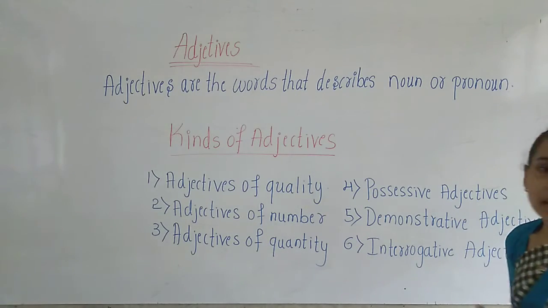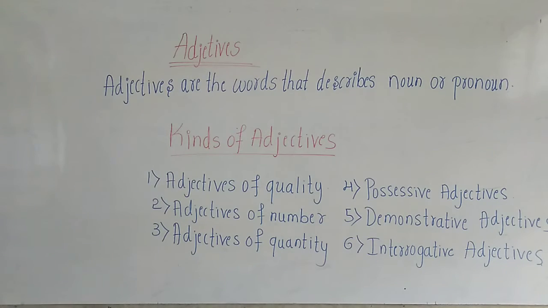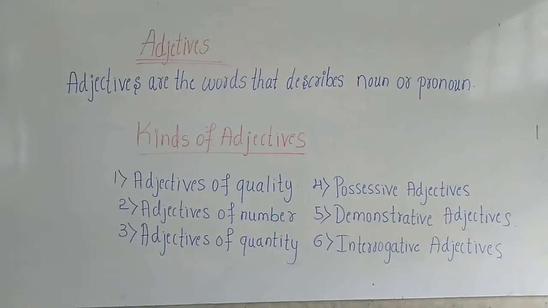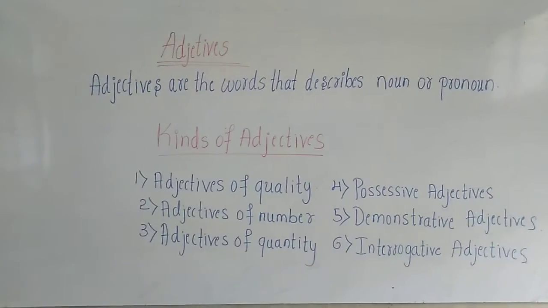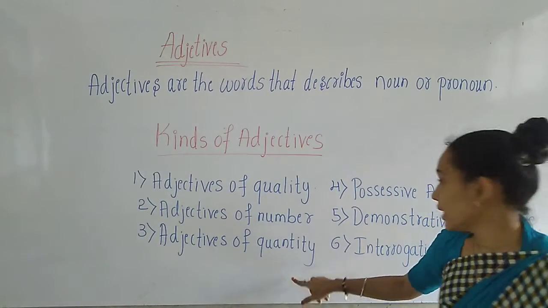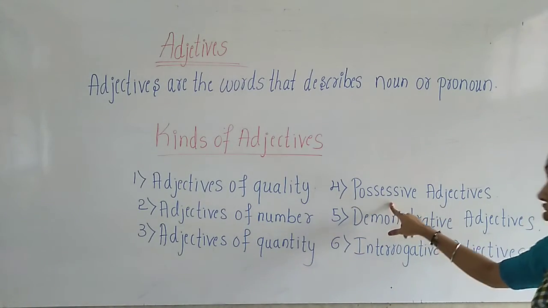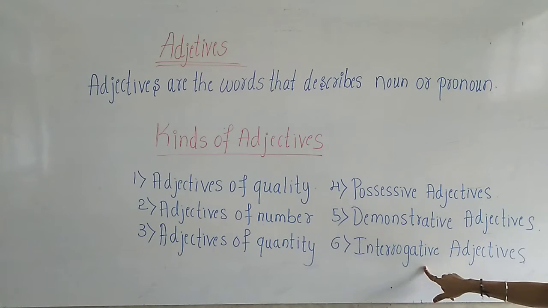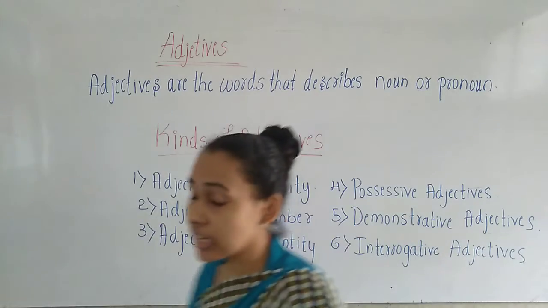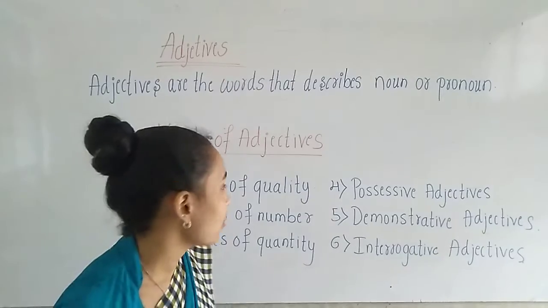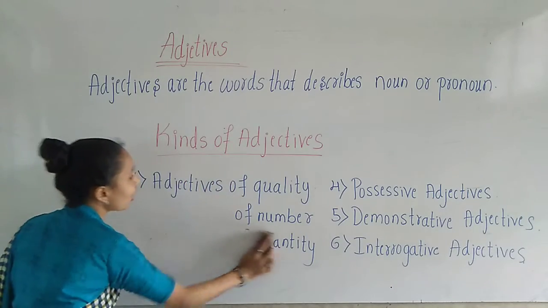Okay children, whatever I am writing on the board, you have to copy it in your notebook. So first one we have adjective of quality, the second one is adjective of number, third one is adjectives of quantity, fourth one is possessive adjectives, fifth one is demonstrative adjectives, and interrogative adjectives. So these are the kinds of adjectives. Now let us study one by one.